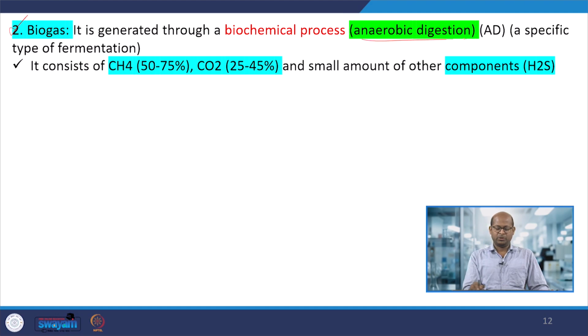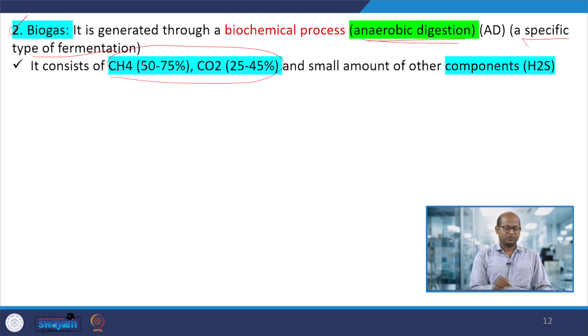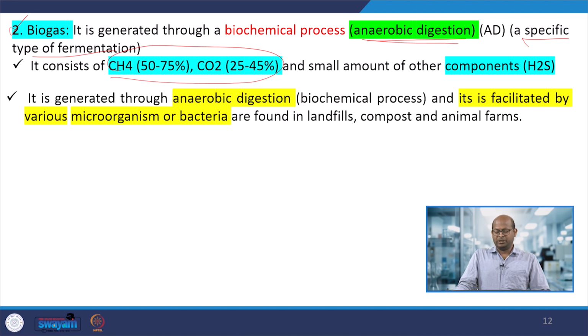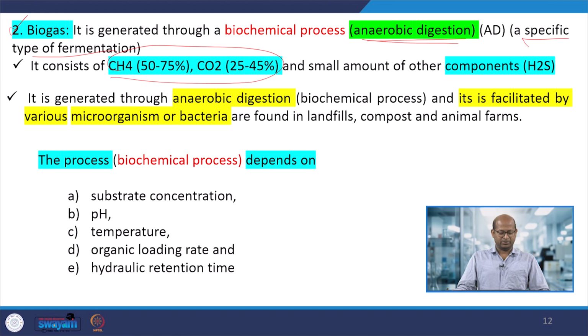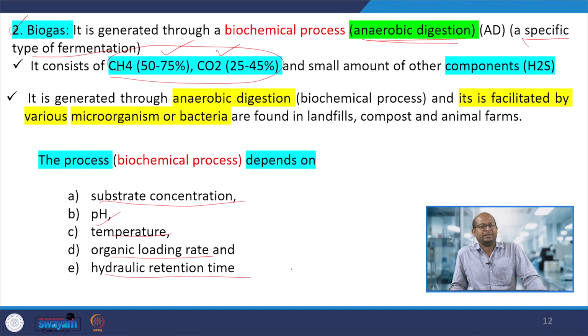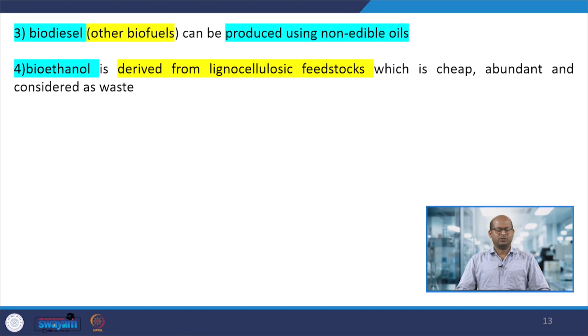Here, anaerobic digestion is a specific type of fermentation process. In this process the gases that would be produced, particularly methane, consist of methane and CO2, and some H2S is also present. When we are going to produce methane-rich biogas, it depends on the substrate concentration, pH, temperature, organic loading rate, and hydraulic retention time. If we change the retention time, the product variations will also change.